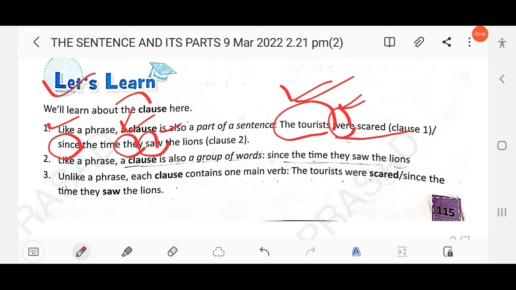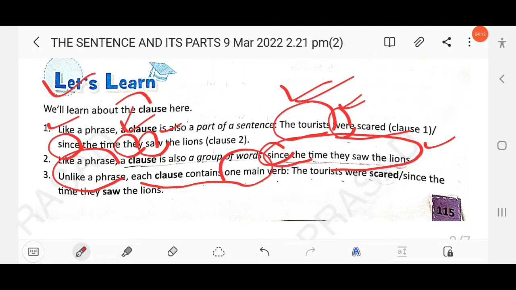Like a phrase, a clause is also a group of words. Here, since the time they saw the lions, is a clause. Which clause? A dependent clause, because a conjunction is used, since. Next, unlike a phrase, each clause contains one main verb. In a phrase there is an absence of verb. You have to remember, in a clause there should be a main verb.